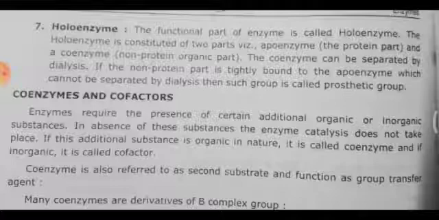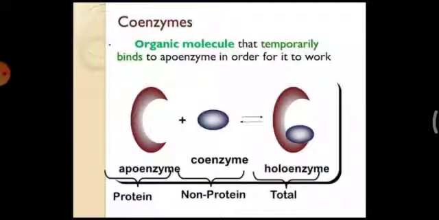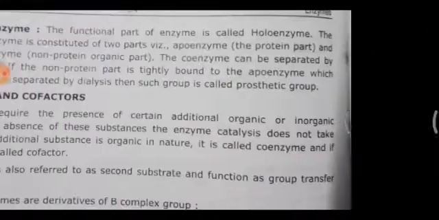For example, if you are sitting on a chair, consider the chair as an apoenzyme, and you are able to put a pillow on it and then sit on that. So the pillow is an additional group, and you, yourself, are the substrate. So the chair is the enzyme, the pillow is the additional group, the coenzyme or cofactor, and you sitting is the substrate. If you are able to remove the pillow from the chair, that means it is loosely bound, that means it is a coenzyme.